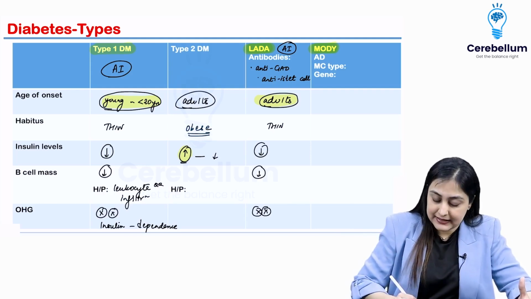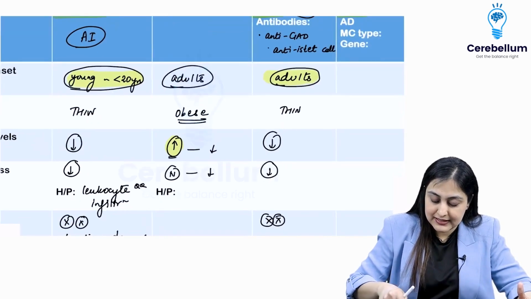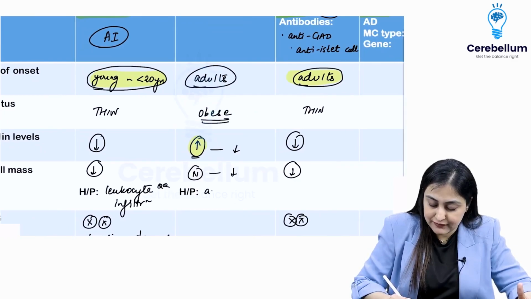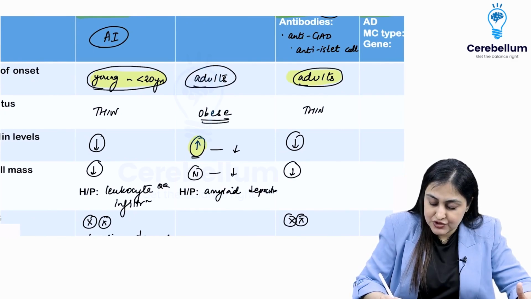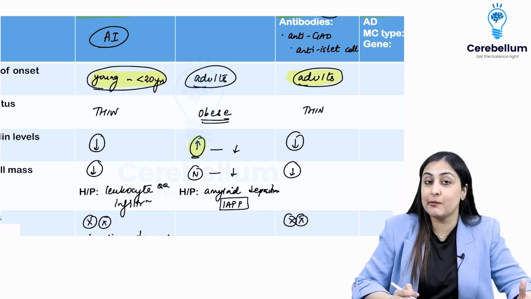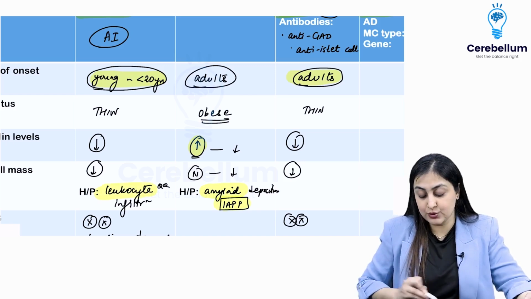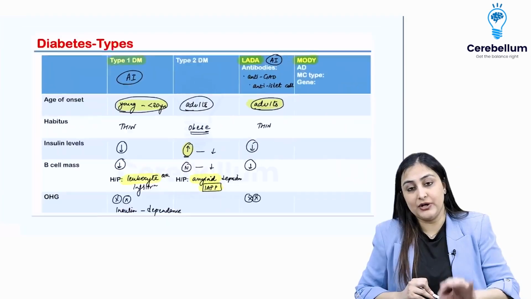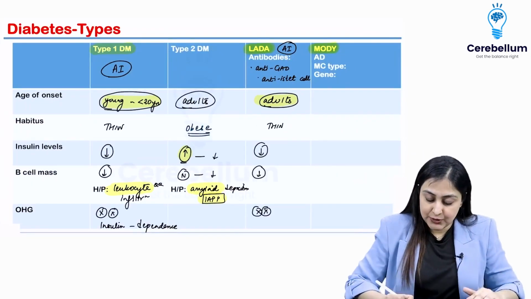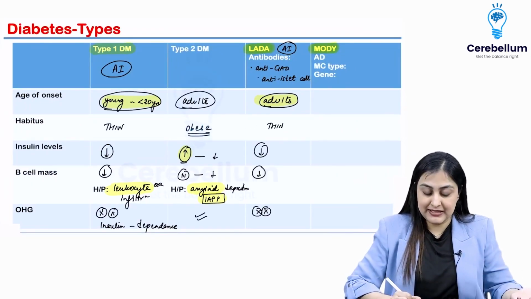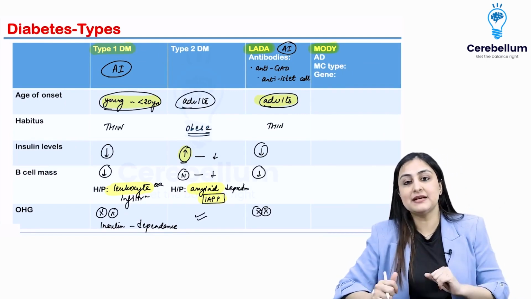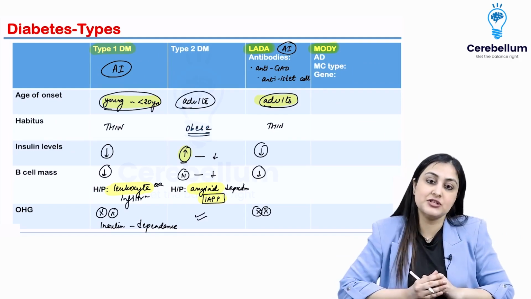Beta cell mass, again, initially remains normal, but eventually it's going to go down because there is amyloid deposition. Very, very important. Eventually there is amyloid deposition, which is known as islet amyloid polypeptide. I've taught you this in amyloidosis in path as well. So this is very important: here you have leukocyte and here you have amyloid. Apart from that, yes, they do respond to oral hypoglycemics. The beta cell mass is normal, so there will be secretagogues which can increase the insulin stimulation.